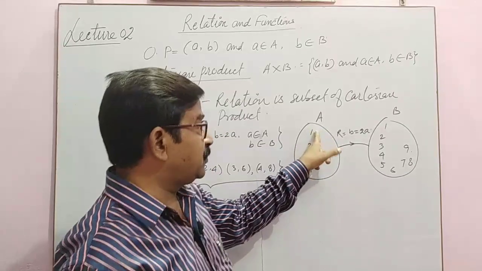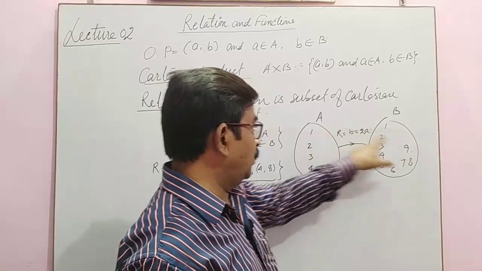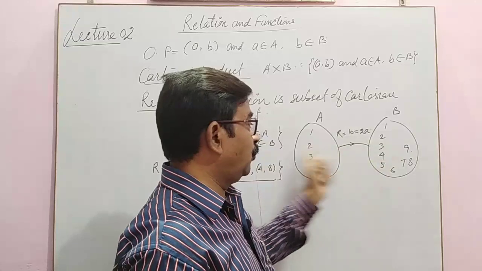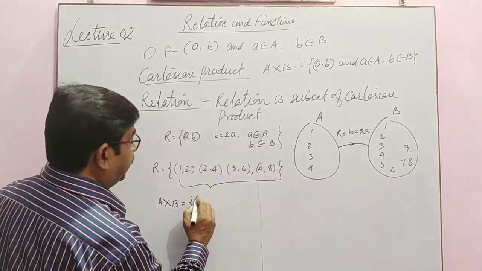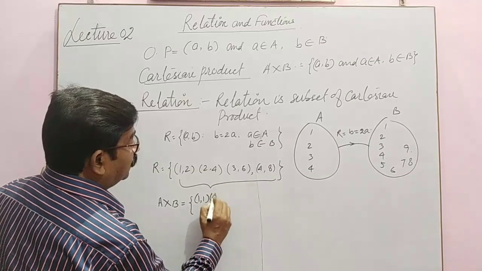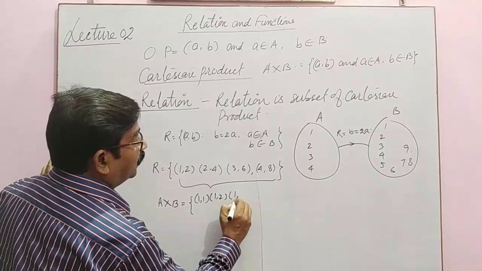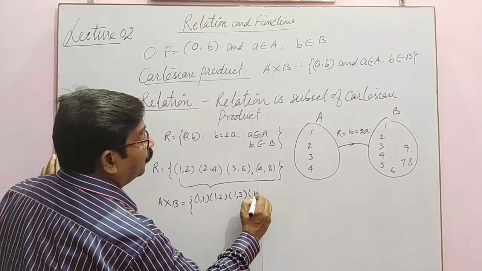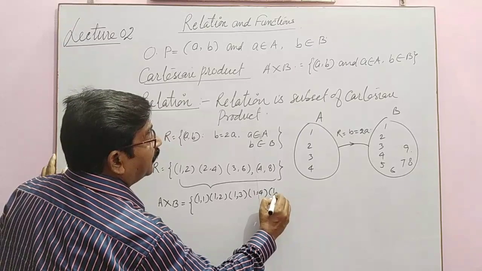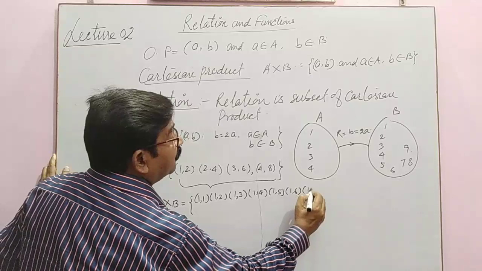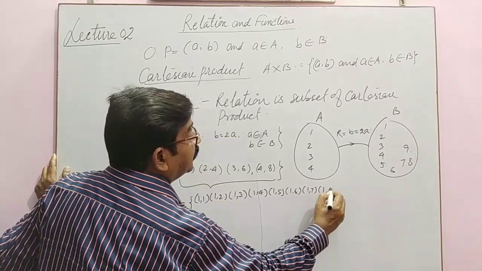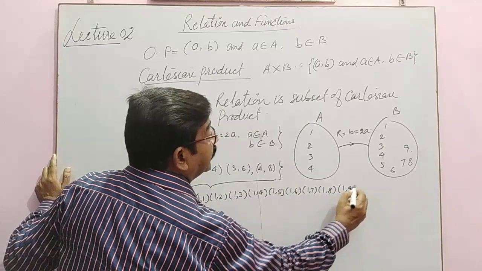So if you take first element 1: 1 1, 1 2, 1 3, 1 4, 1 5, 1 6, 1 7, 1 8, 1 9.